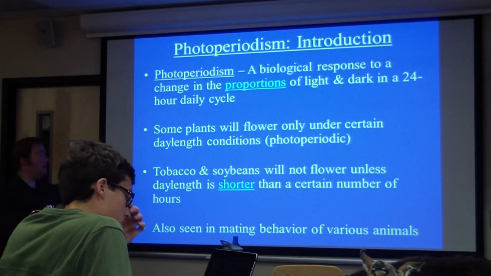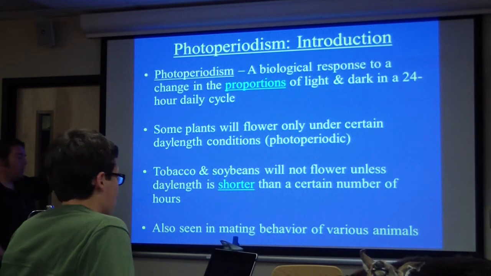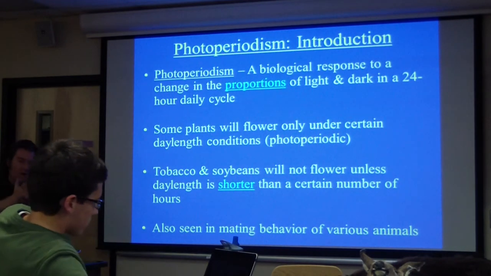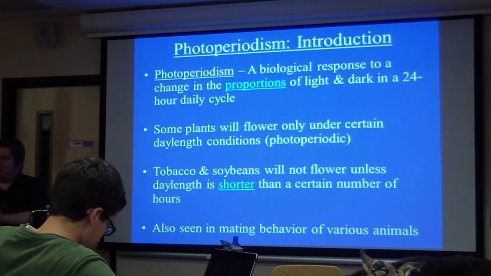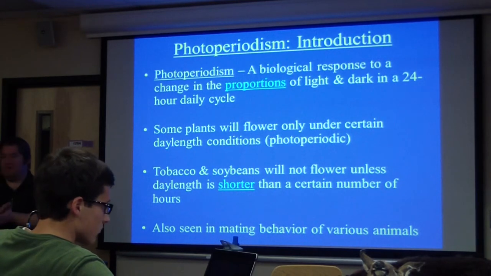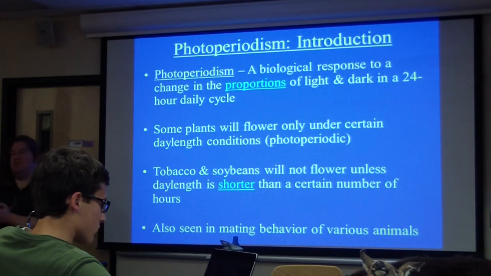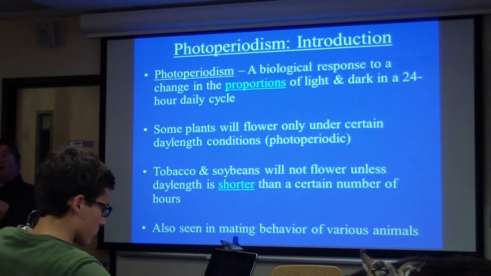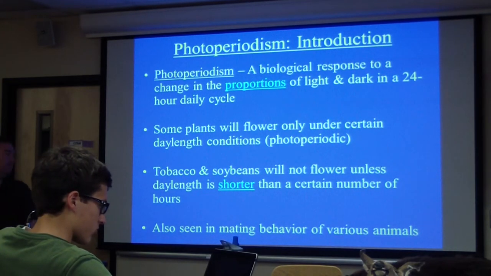So for example, tobacco and soybeans are what we call short day plants. They will not flower unless the day length is shorter than some critical number of hours. They're short day plants. All right? And we're going to talk about short day and long day plants. It doesn't mean that all short day plants flower on what you would think of as a short day. It just means they're looking for some amount of time less than some critical mark. So shorter than this amount of time. Whereas long day plants are going to flower when there's this amount of sunlight or more. That's what long day means.